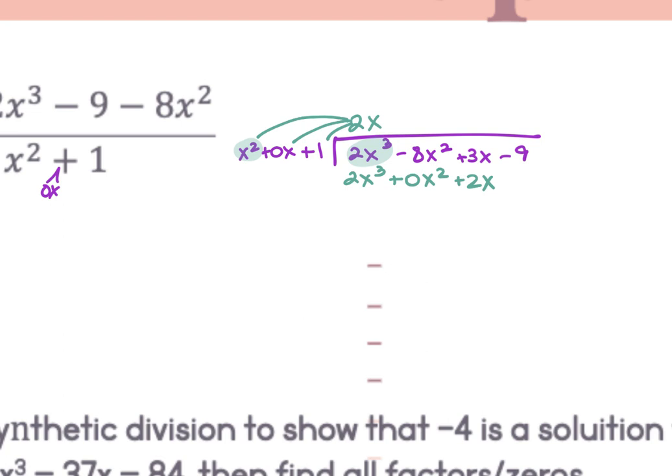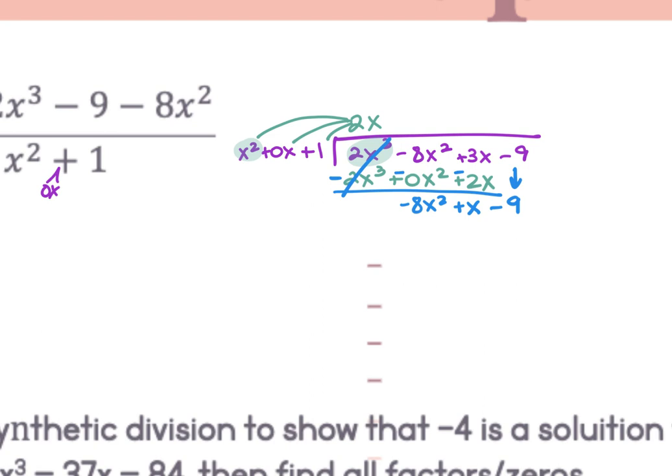Then we change our signs. These cancel. 8x squared minus 0x squared would be negative 8x squared. Positive 3x and negative 2x is positive x. And I bring down the 9, negative 9.